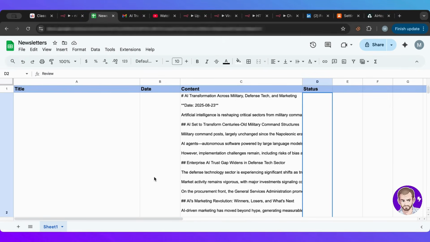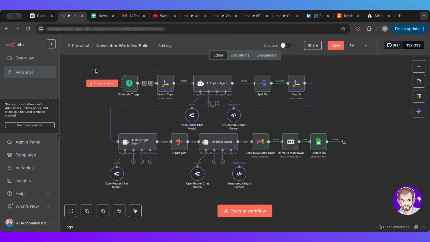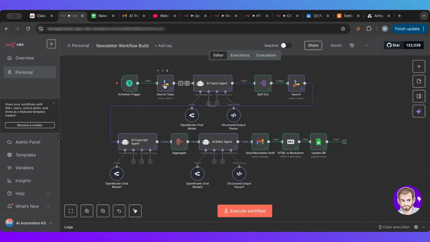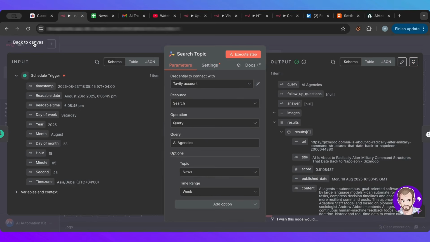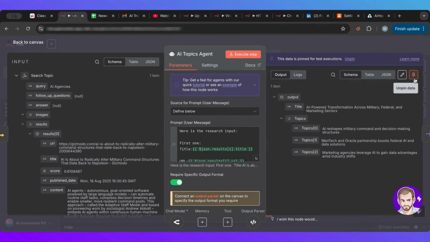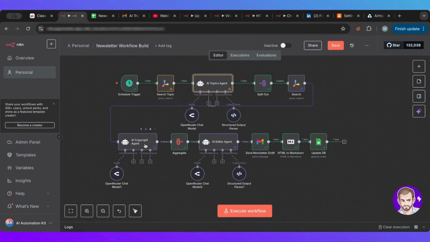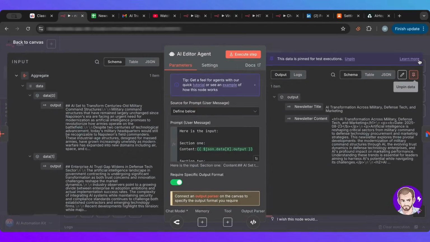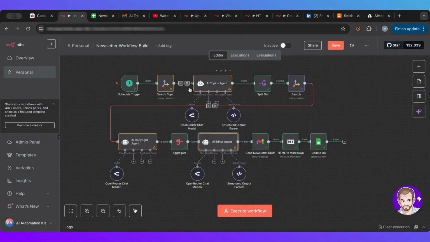How awesome is this? Now, look at here, guys. So we have this whole workflow. I'm going to save this so I don't forget. That is ready to run on a schedule. So I'm going to unpin these. This will run on a schedule. Every week, it will go ahead and get us the latest news about the topic that we specified. And then it will research 3 of those topics, give us information that is fact-based from the SERPs.